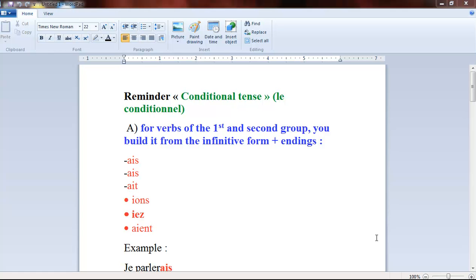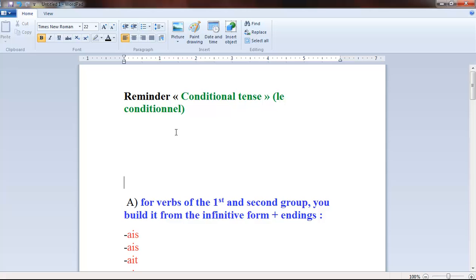Hello, good evening. It's 7th of March 2018, and in this episode I'm going to talk about three tenses in French language. Actually, it's going to be a reminder because we already discussed it in previous episodes. And the first topic for today would be a reminder about the conditional tense, le conditionnel.